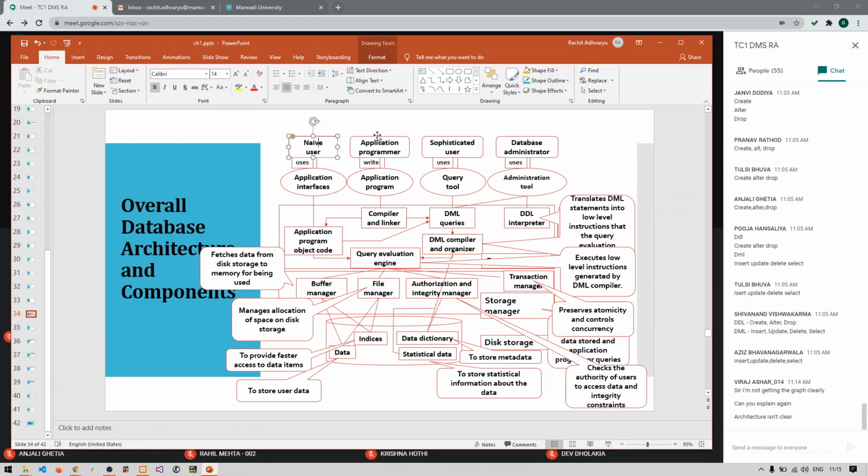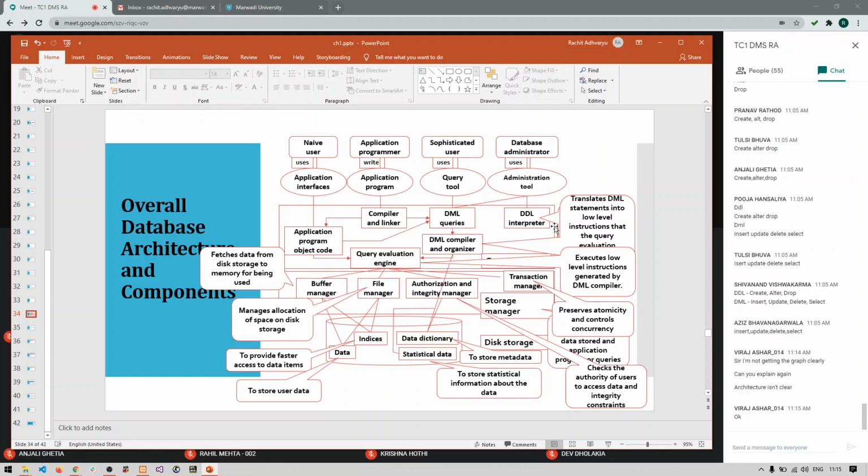See, naive users, application programmers, specialized users, and database administrators. So these are the main users which are dealing with the application. Now, what is the use of each of them? Naive user is using the application. Application programmer is writing some applications. Sophisticated or specialized users will be writing some specialized database operations, and database administrator will be dealing with the schema and the security of the database. Is this clear first of all? The first part of the database architecture, right?